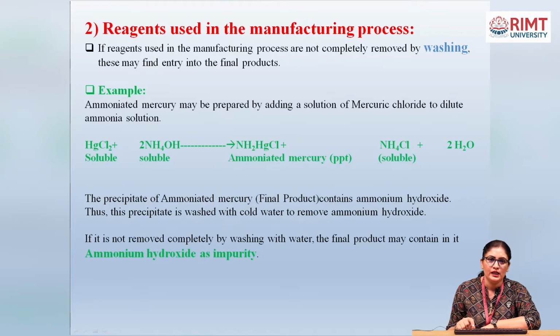For example, ammoniated mercury may be prepared by adding a solution of mercuric chloride, HgCl2, to dilute ammonia solution, that is 2NH4OH, ammonium hydroxide. They combine to give a precipitate of ammoniated mercury, NH2HgCl. The precipitate of ammoniated mercury, the final product, contains ammonium hydroxide. Thus, the precipitate is washed with cold water to remove the impurity of ammonium hydroxide.